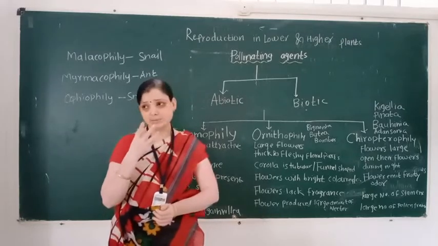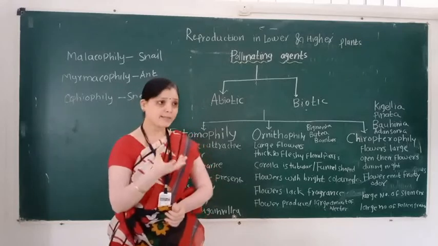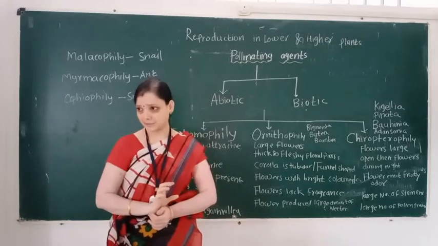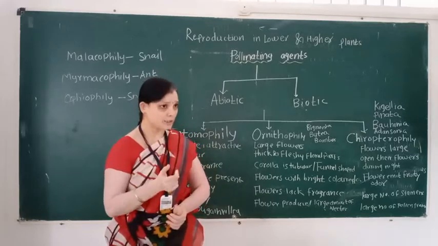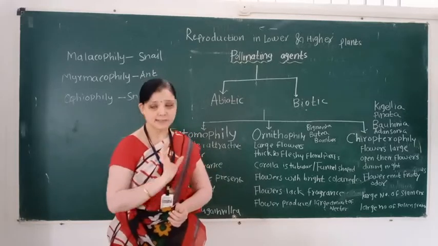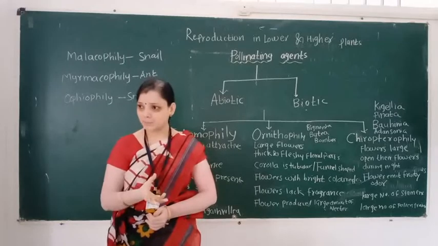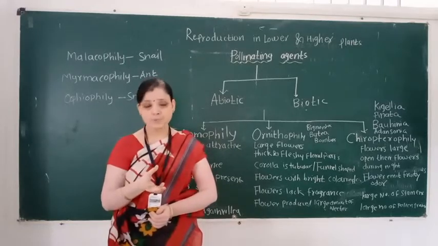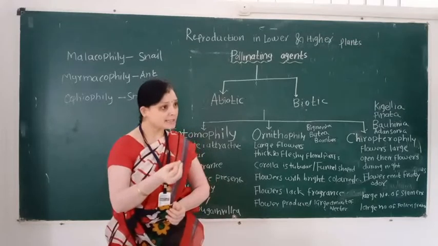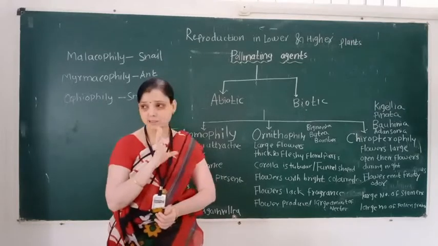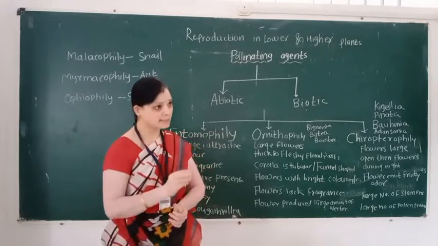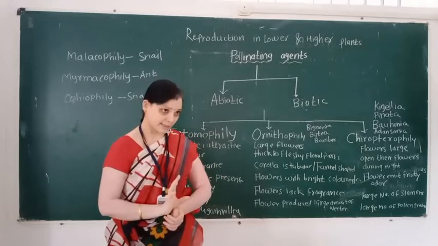Because when the corolla or petals are attractive, various kinds of insects are attracted, for example butterflies, moths, beetles. 70 to 80% of pollination by insects takes place by various types of bees.